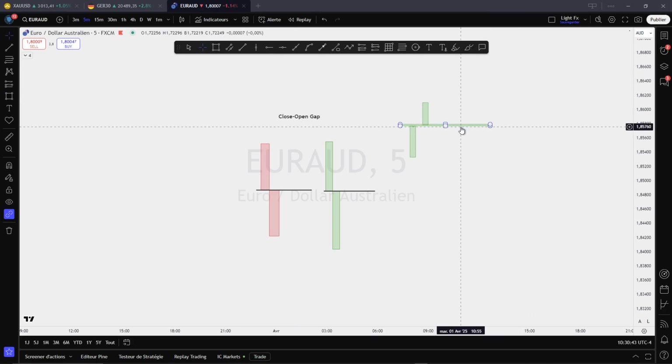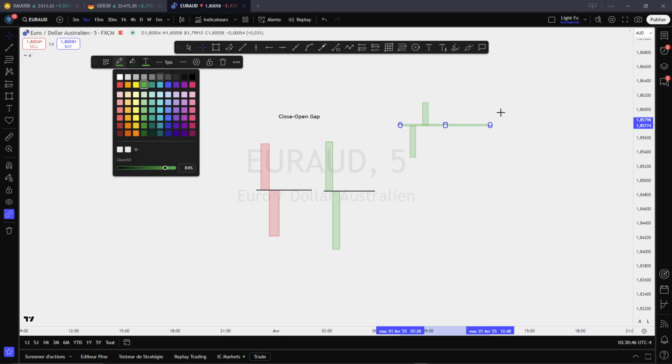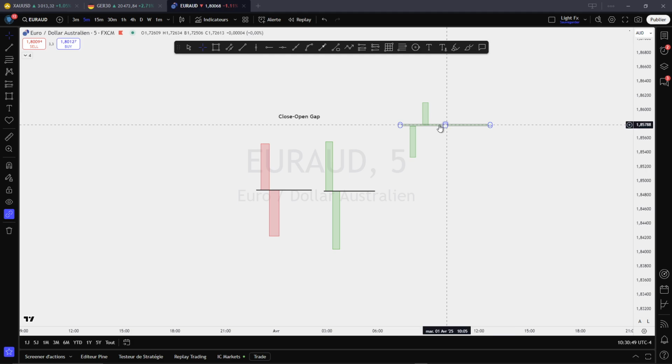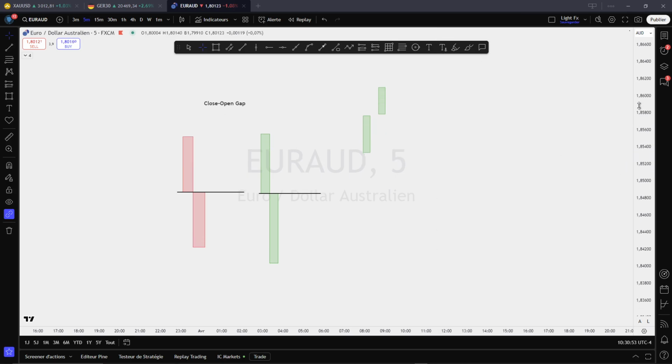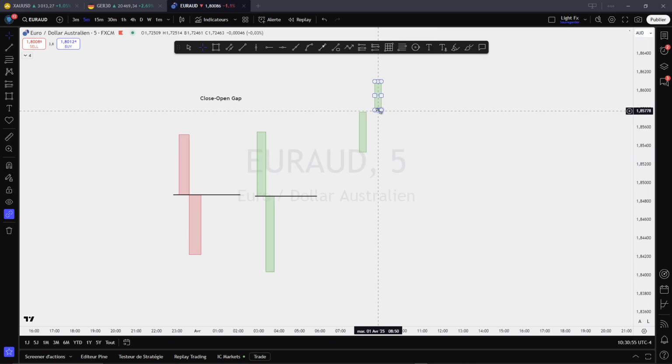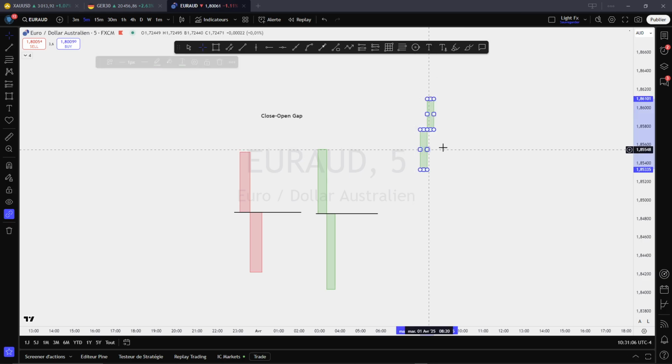That's why I call it a gap. But when the candle is correctly printed, you will see the close of the first candle is the exact level of the open of the second candle, and that's what I call a gap.